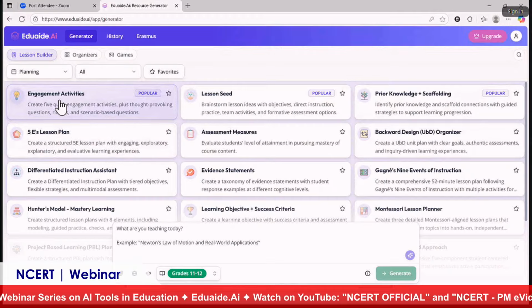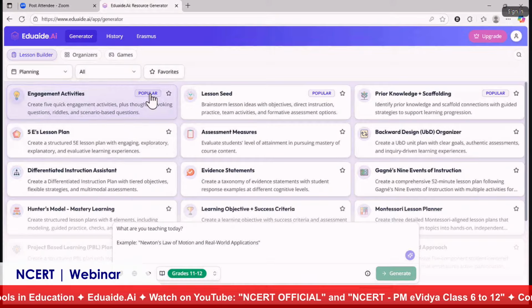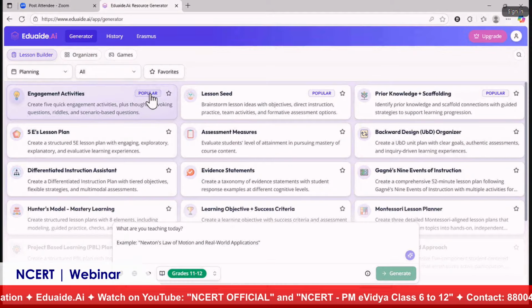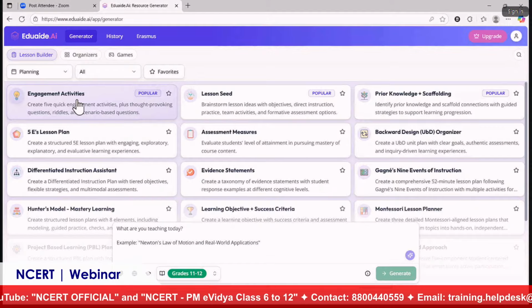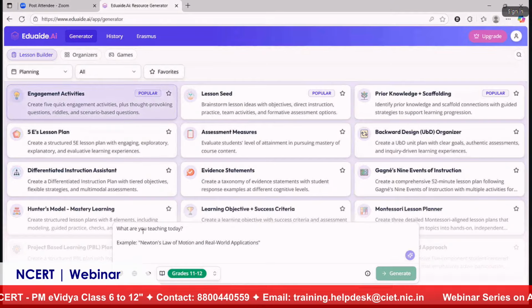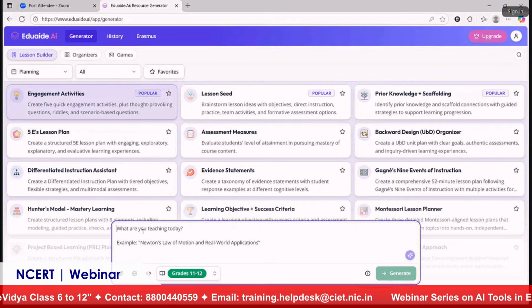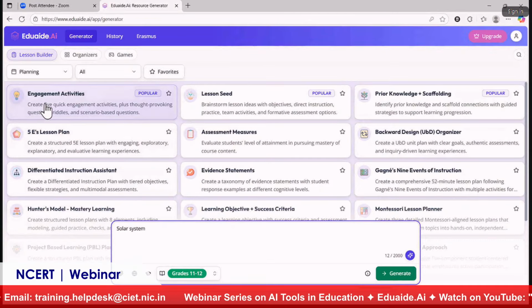You can see here, I will start with engagement activity. Now, what do we mean by popular? Popular means this is something that is being used more frequently by educators all around the world. That is why it is categorized as popular. Now, if I want to create some engagement activity for a topic, I can just click on this engagement activity, and in the input box I'm not going to do much. I'm just going to type the topic name, that is solar system. This is the topic I want to teach, and I want to create some engagement activity.